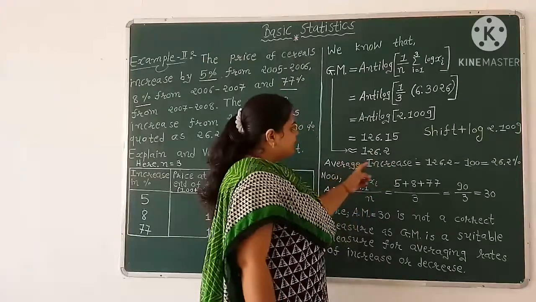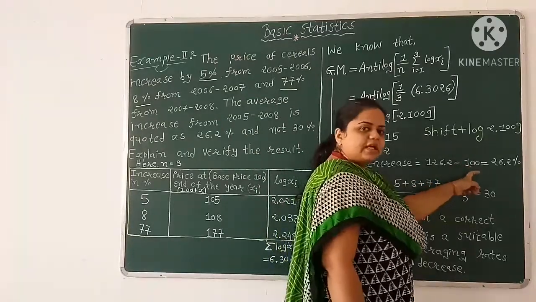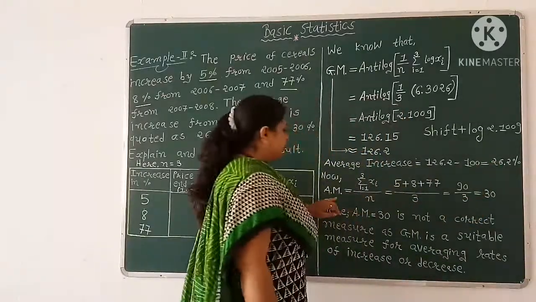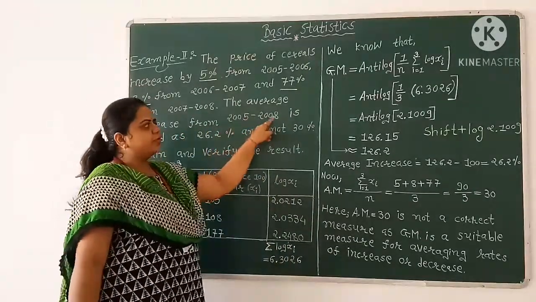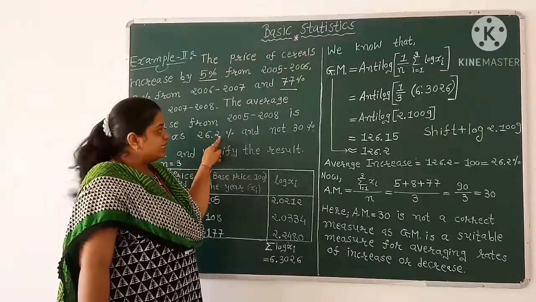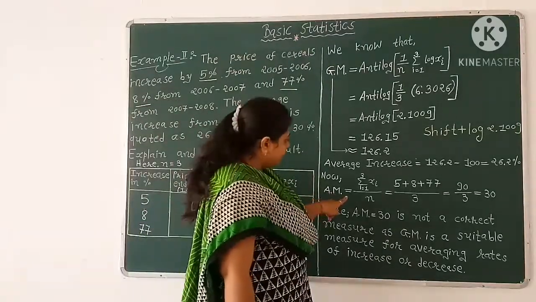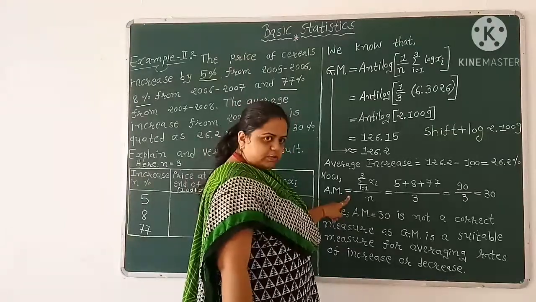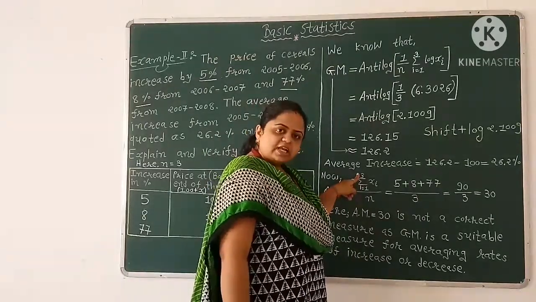Now average increase equals 126.2 minus 100 equals 26.2 percent. Now here we have given that average increase from 2005 to 2008 is quoted as 26.2 percent and not 30 percent. So here we find the arithmetic mean. We know that for observations, arithmetic mean equals summation i equals 1 to small n xi over small n, but here small n equals 3.